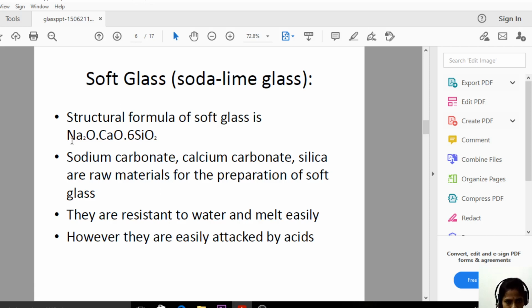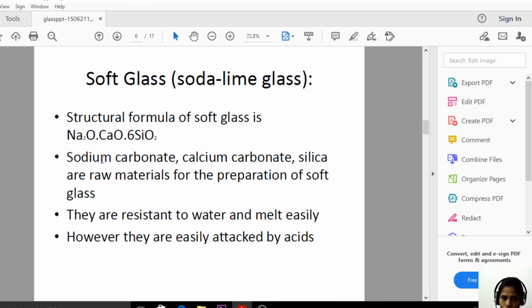By seeing this formula also you can see the raw materials. Sodium carbonate converts to sodium oxide, and calcium carbonate converts to calcium oxide by the removal of carbon dioxide, that we will see in the next slide, and 6SiO2.